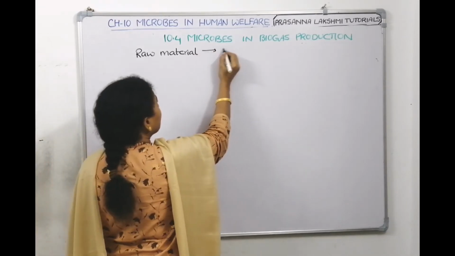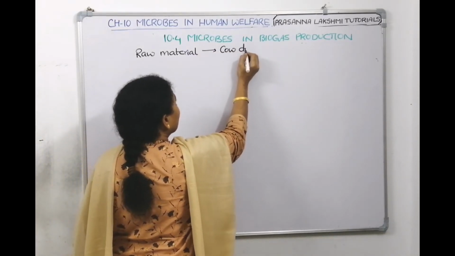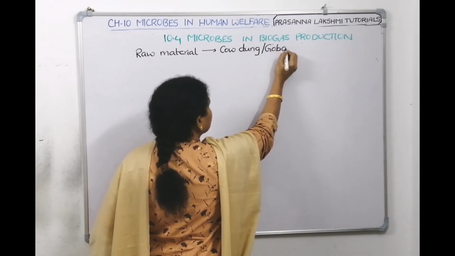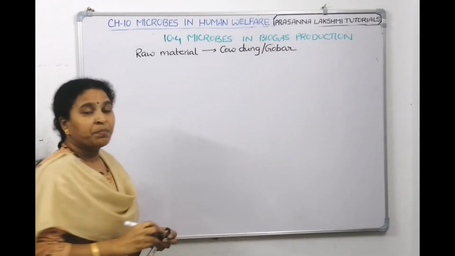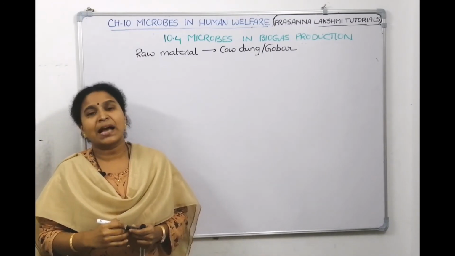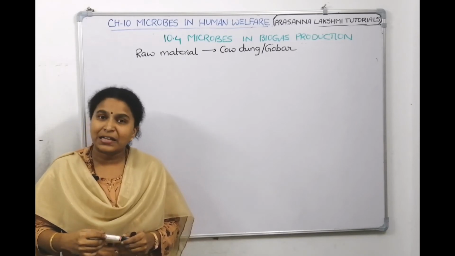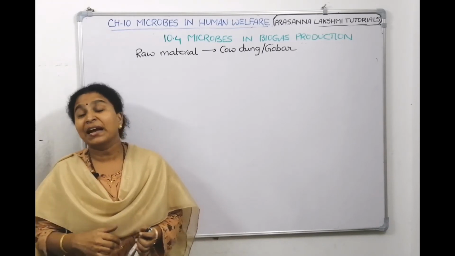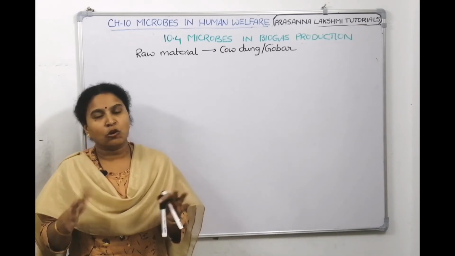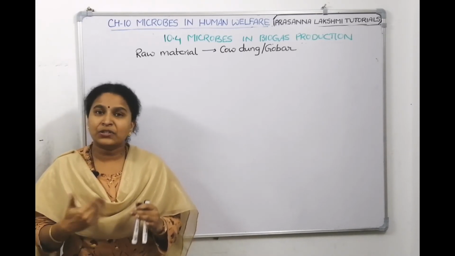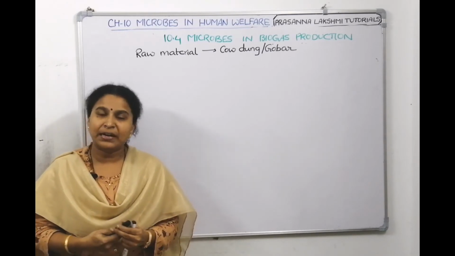So, what is the raw material? Cow dung, which is called gobar, animal dung or gobar. Some aquatic plants also can be used as raw material for biogas production. Some aquatic plants which grow profusely and act as weeds, that also you can dump in the biodigester, and there also you have cellulose and the bacteria, they will digest it.